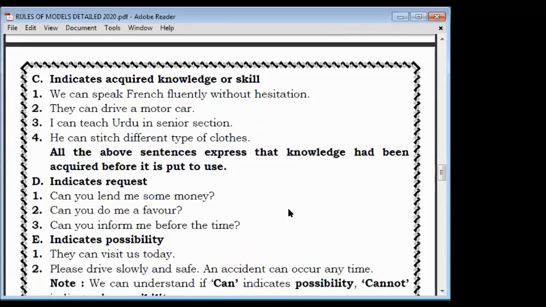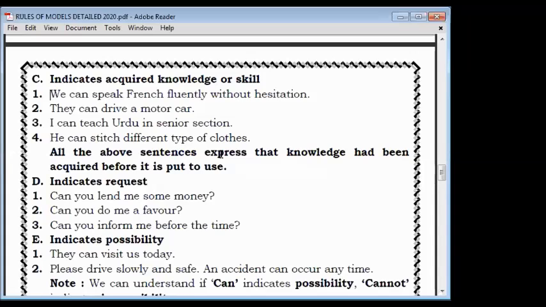Can, as a modal, and it will show that you have acquired knowledge and you have acquired skill also. As the first example, we can speak French. What does it show? The persons included in "we", means I or any other person, can speak the language. That means they have knowledge of that language and they have the skill of speaking that language. So both things are shown by this.